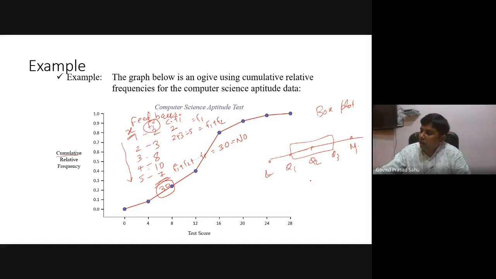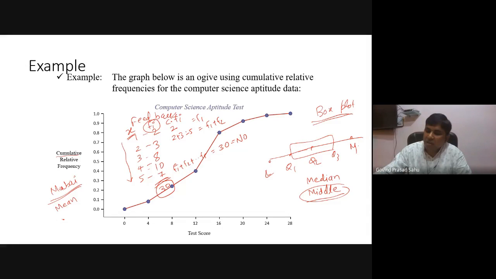For example, let me say median. As I was saying in this box plot, median is used. What is the median? Median is actually the middle value. It is middle not in terms of the value, but in terms of order. For example, let me take one example. Suppose you want to calculate the per capita income of the citizens of Mumbai. Which type of statistical technique will we use? Either mean or median. So let me explain.